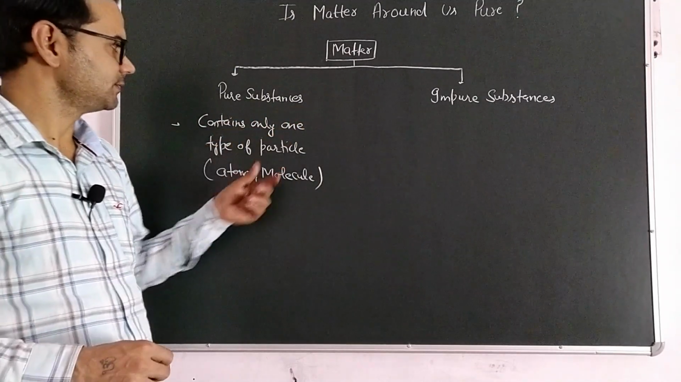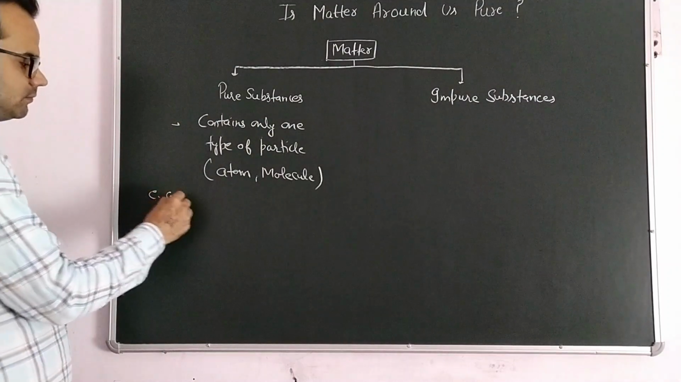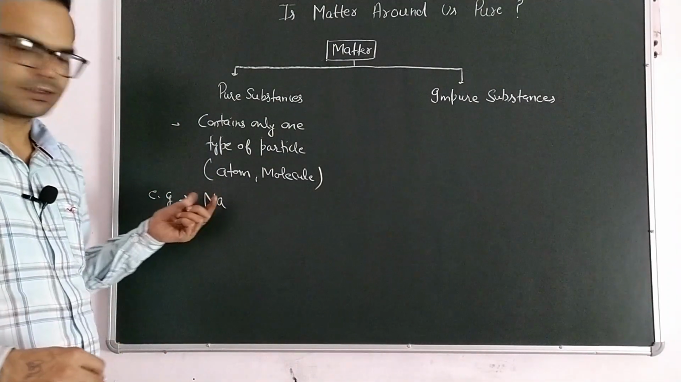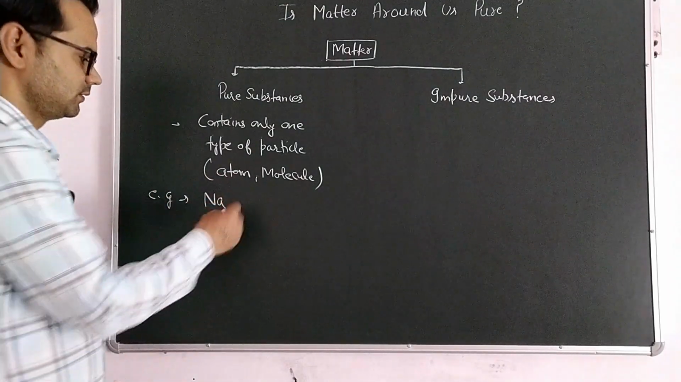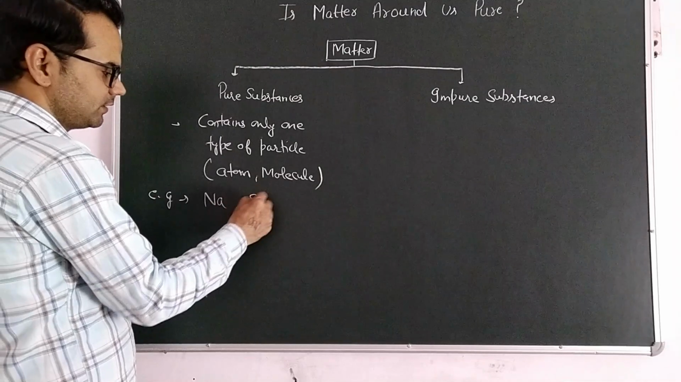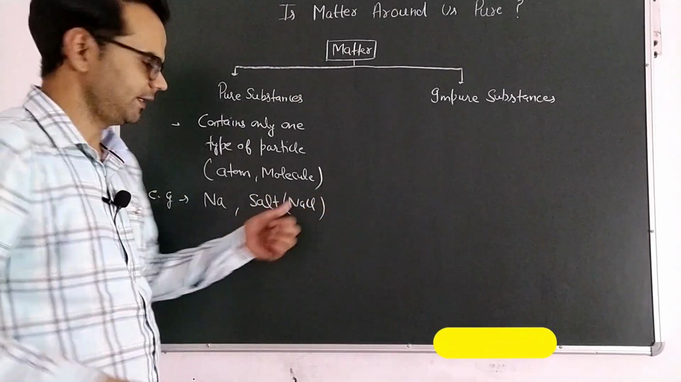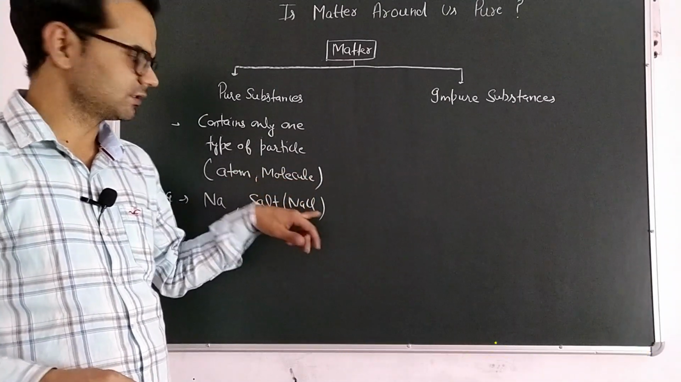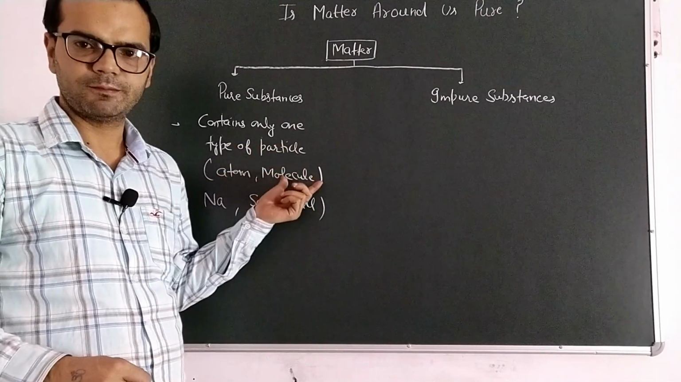All the elements are pure substances. For example, we have sodium. Sodium consists of only one type of atom, that is sodium atoms. For example, we have salt, NaCl. Sodium chloride consists of only one type of molecule. There is no other molecule. So a particle can be an atom or a molecule.